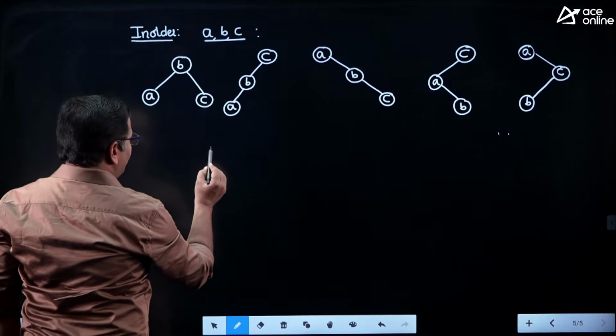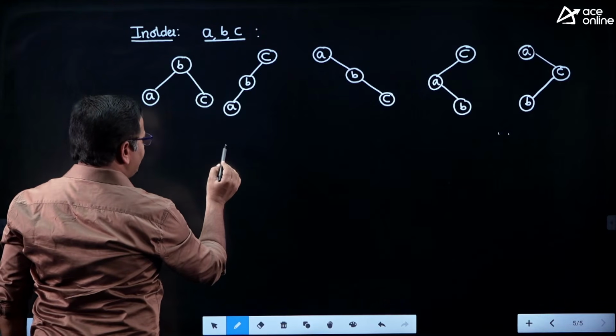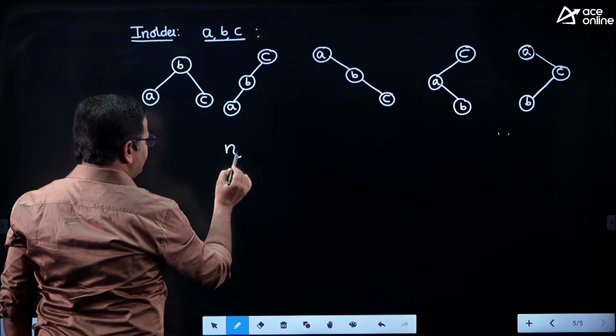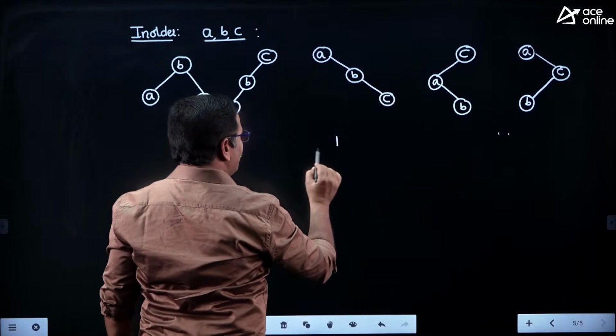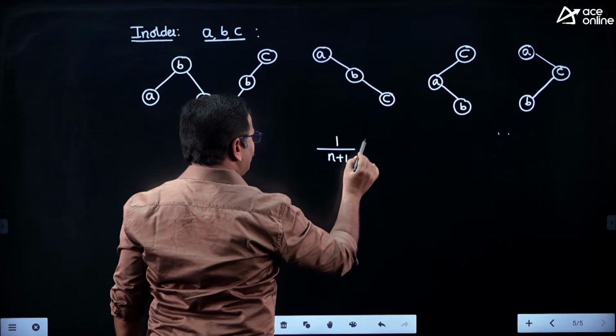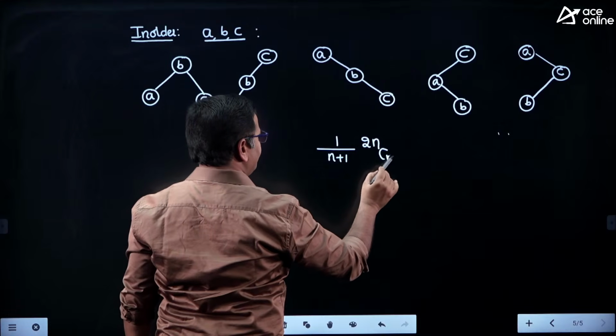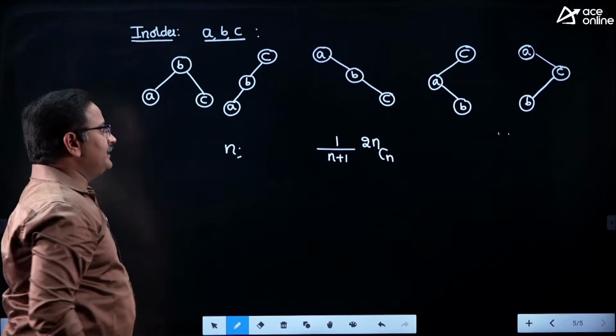So there is one formula: if the in-order sequence contains n elements, the number of possible binary trees is 1 by n plus 1 into 2n Cn. So this is the way we need to understand the number of binary trees.